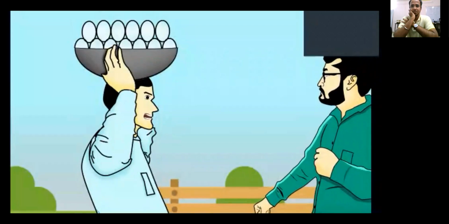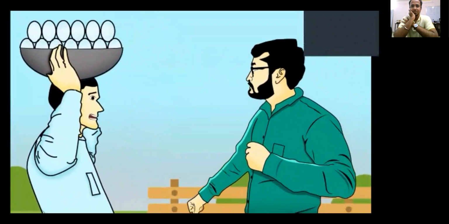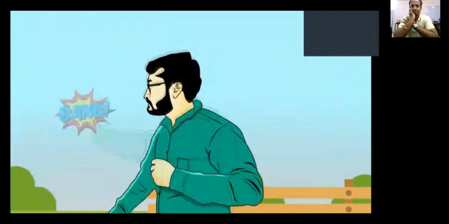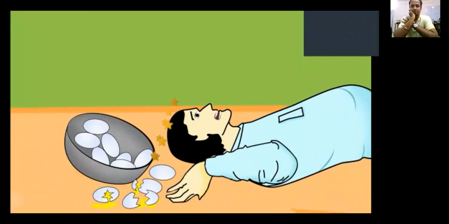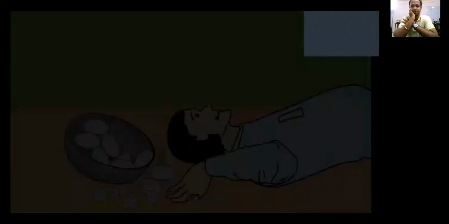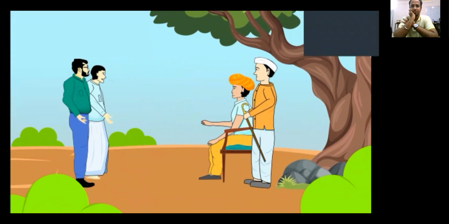And he came to the egg wala. He started fighting and gave him a bang. Banged him, and the egg wala fell down. All his eggs were broken and he was shattered. Then he thought he should go to the sarpanch of the village. Now the sarpanch is sitting under the tree. He said, Sarpanchji, this guy broke my eggs. Now the idler said, no, I did not, because they were onions, not eggs. I did not break his eggs.